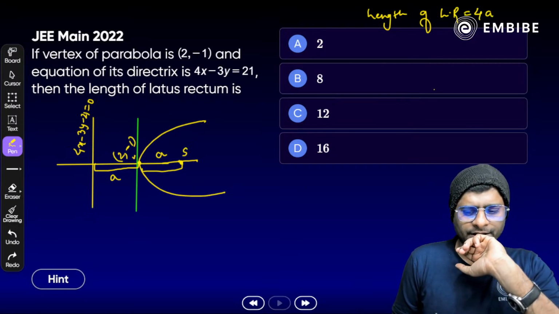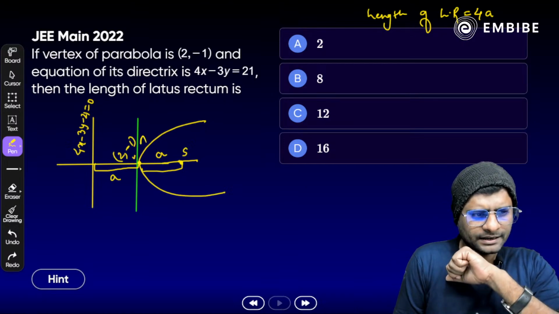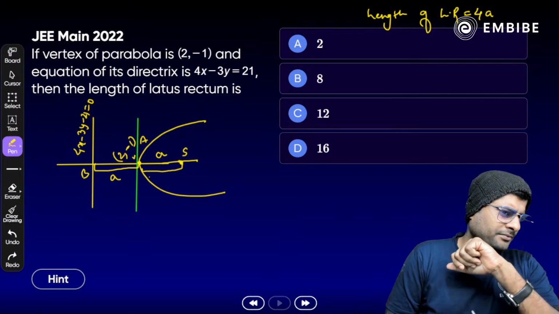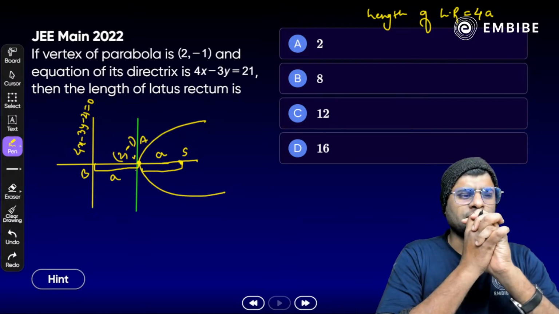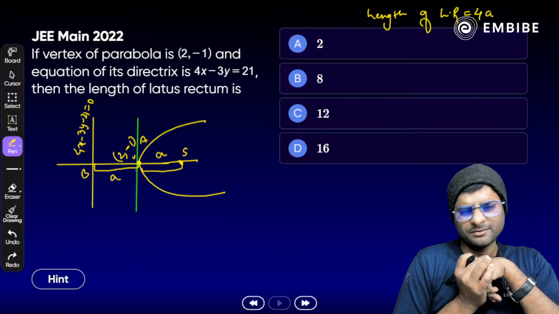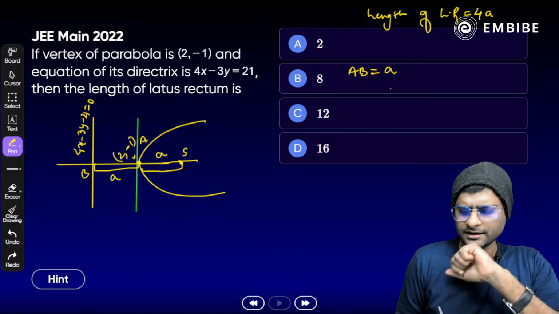Yes, okay, I have to simply name it here. You can name it a little here, like A and B. So if you find the distance from vertex A on a directrix B here, it is nothing but the perpendicular distance here. Yes, so can we find small a? That is AB is equal to small a.